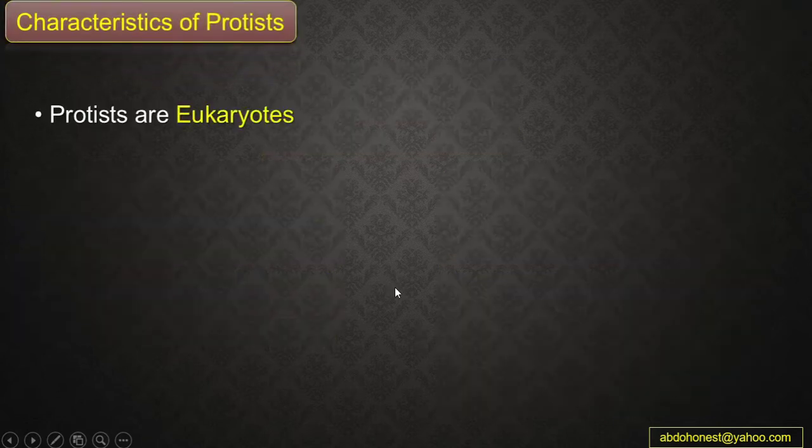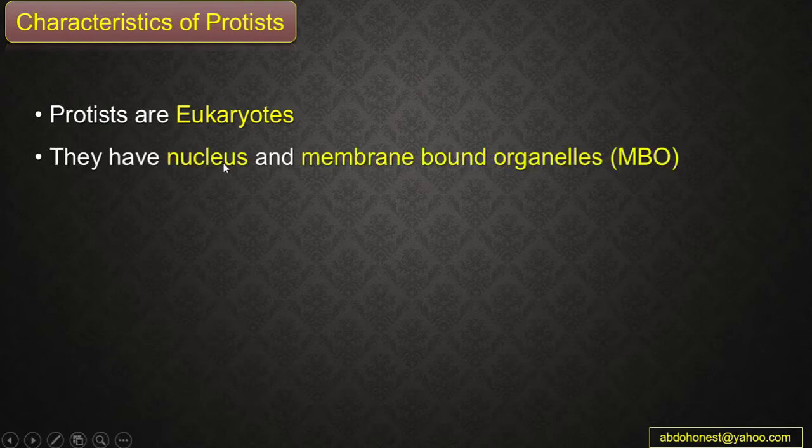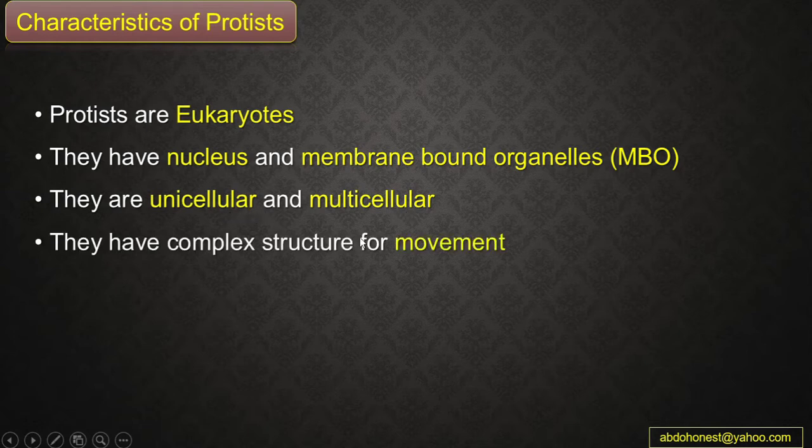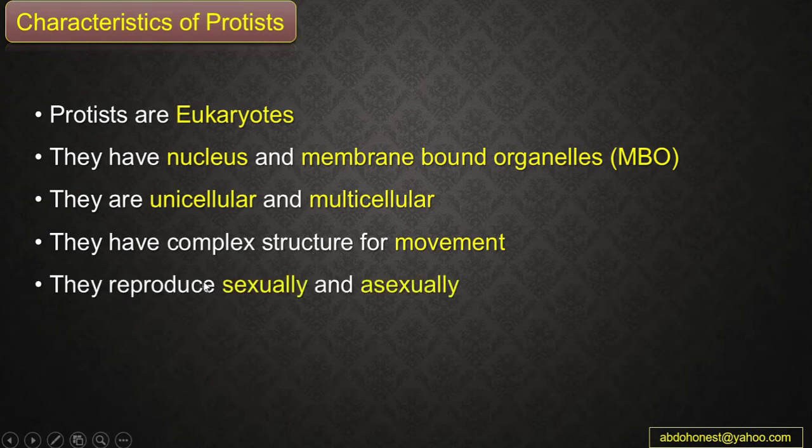Let's talk about some characteristics of the protist. Protists are eukaryotes, which means they have a nucleus and membrane-bound organelles. They are, guys, a very diverse group. Some of them are unicellular and some of them are multicellular. Also, they have a complex structure for movement, and they can reproduce sexually and asexually, or both of them, okay, at the same time in the same cycle. So these are the characteristics of the protist that we are going to talk about, inshallah, today.